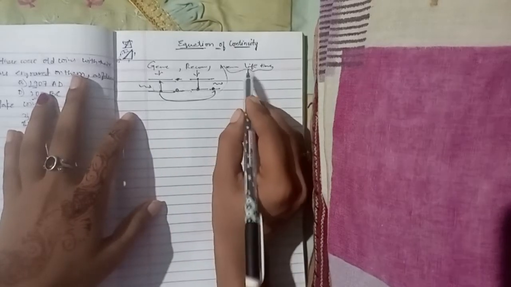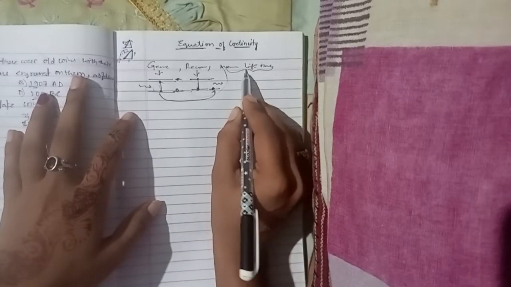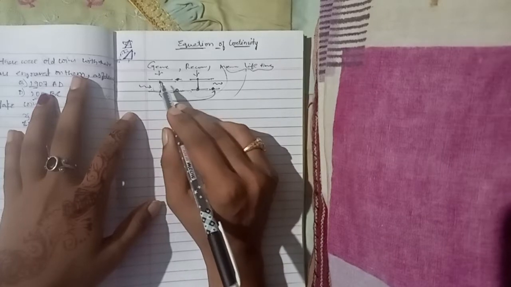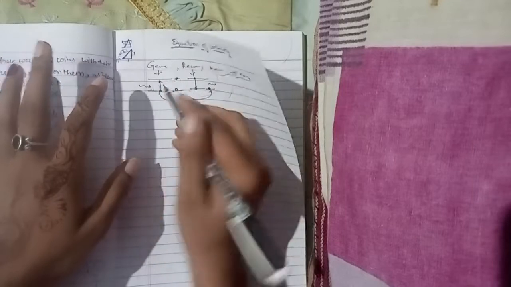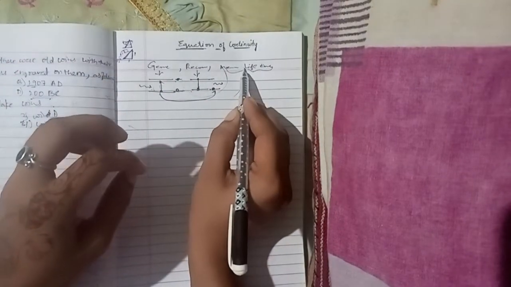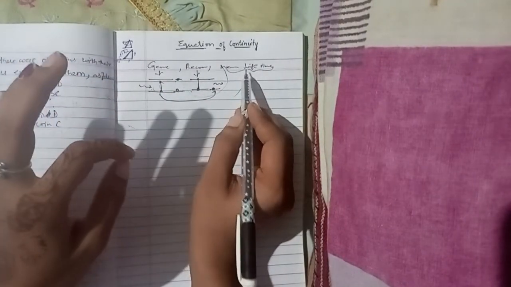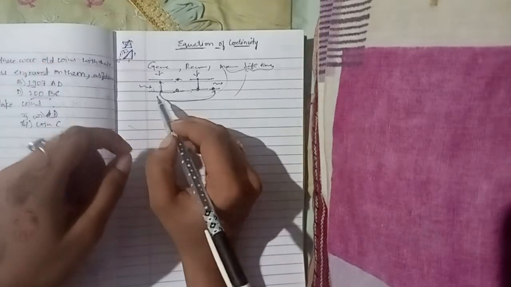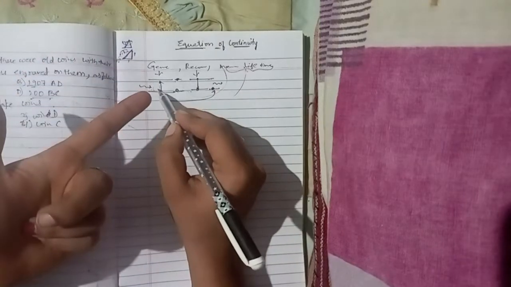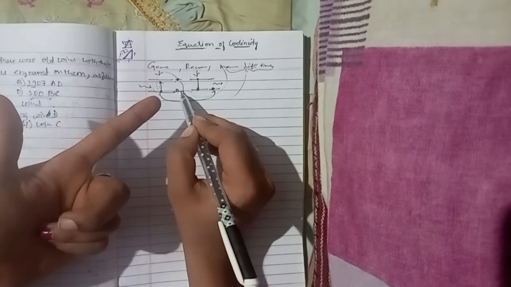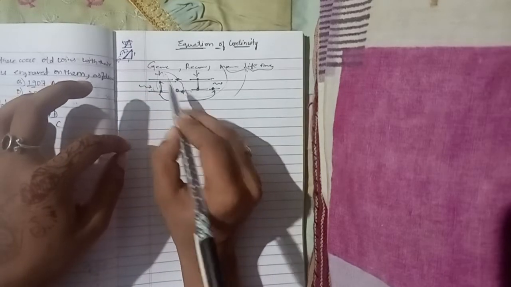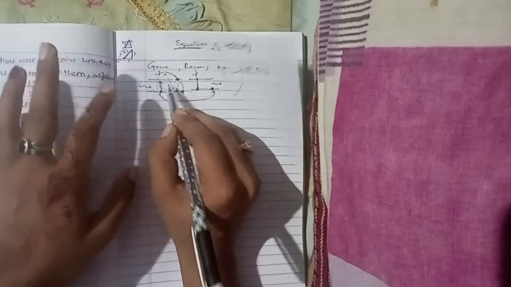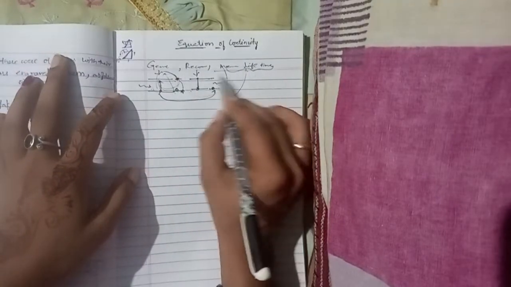It is nothing but the average time taken by the minority charge, or just the charge in this case. So mean lifetime is the average time taken by the charge after the generation till the recombination. The time from generation until it recombines again, we call it the mean lifetime.